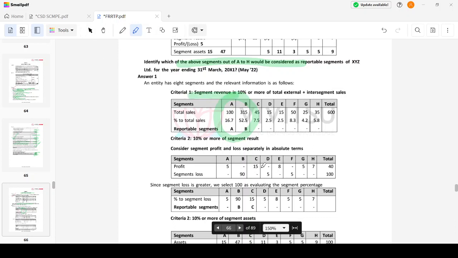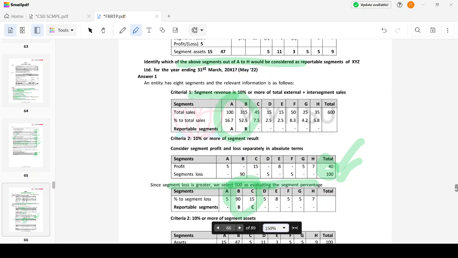If it is segment results, I have to take the absolute value, right? Segment profit is 40, segment loss is 100. Therefore, I will take the higher, which is the loss of 100. So 10% of the loss. So B and C would be reportable segments. Segment loss is greater, so we select 100 for evaluating the segment percentage. So the formula for the segment result is 10 percent of the greater of the absolute number of the profit or loss.